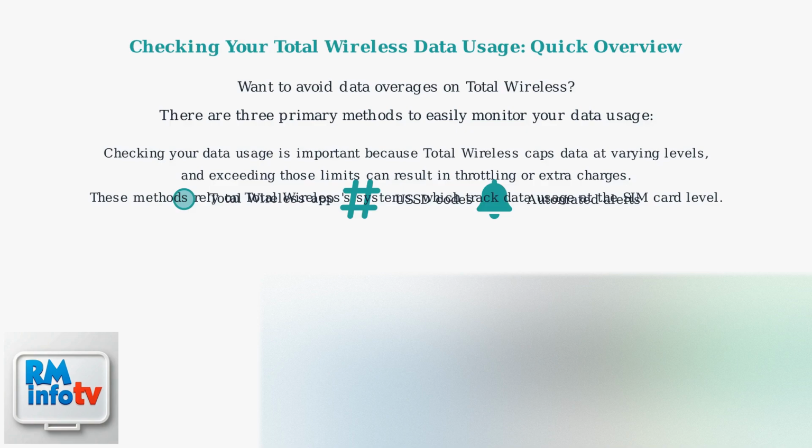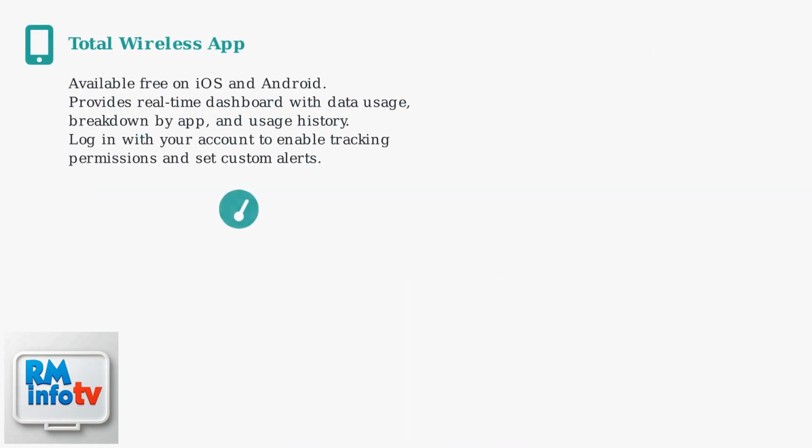These methods rely on Total Wireless's systems, which track data usage at the SIM card level. The Total Wireless app is available for free on iOS and Android, providing a real-time dashboard with data usage, a breakdown by app, and usage history. Simply log in with your account to enable tracking permissions and set custom alerts.